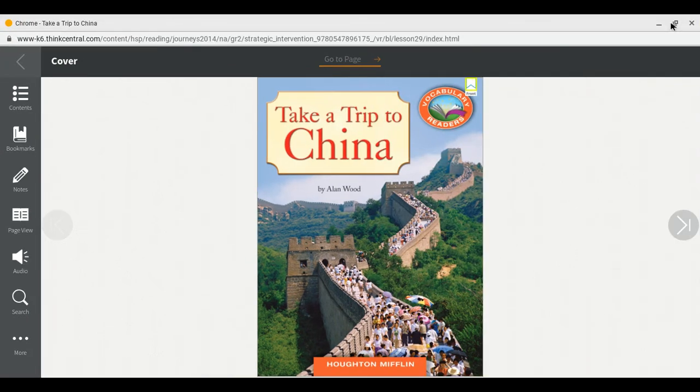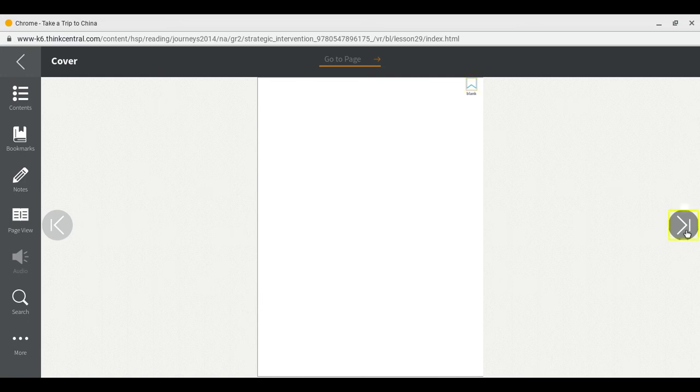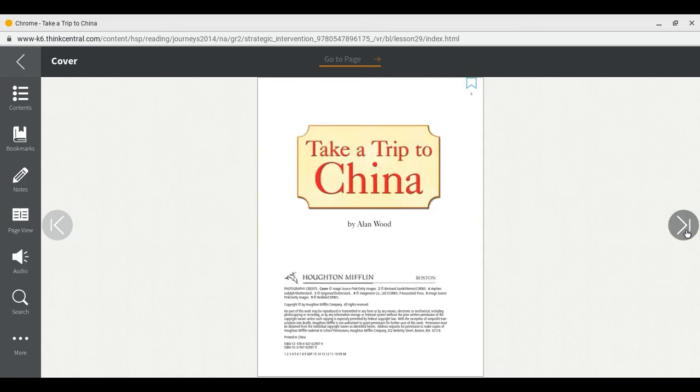Take a Trip to China by Alan Wood. This book gives facts and information about China, a very large country in Asia. As we read, we're going to be looking for our vocabulary words. Take a Trip to China by Alan Wood.